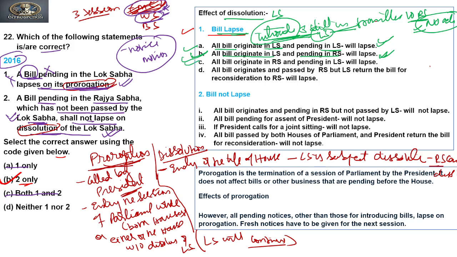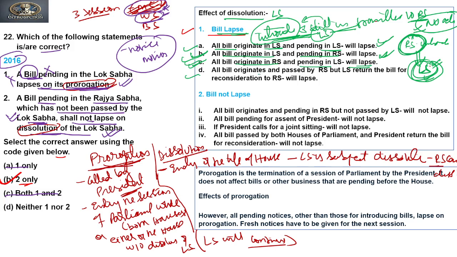Next, a bill originating in Rajya Sabha and pending in Lok Sabha will also lapse. Similarly, the opposite of the second condition: the bill is introduced in the Rajya Sabha and transmitted to the Lok Sabha. Before taking any action or deliberation, the Lok Sabha is dissolved. So it will lapse. Clear?